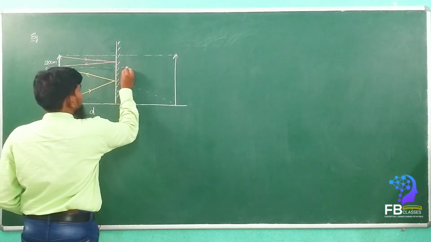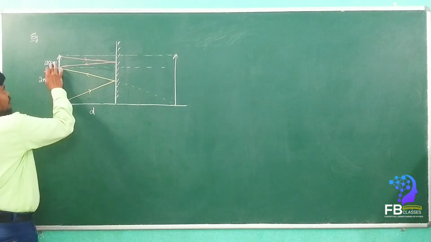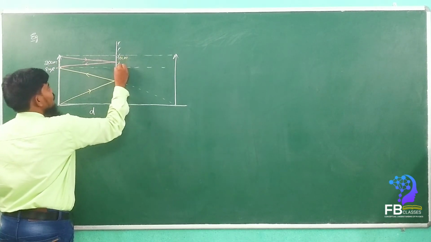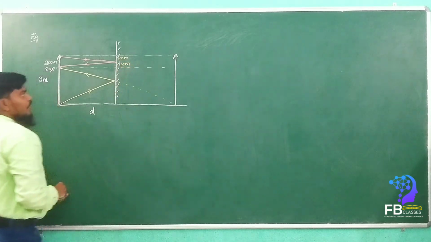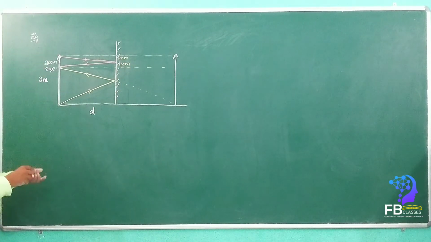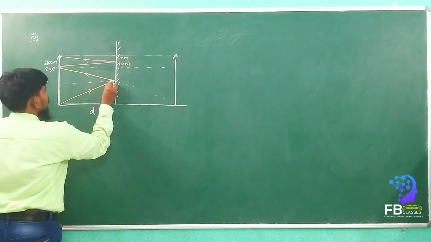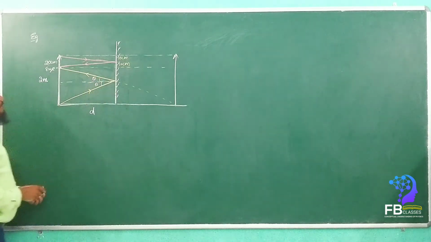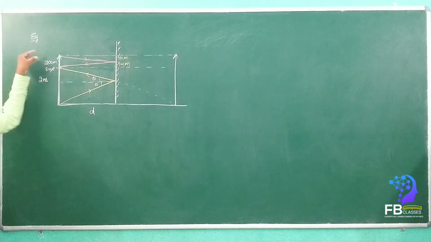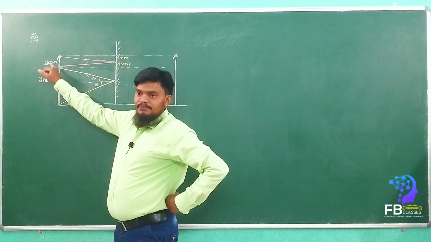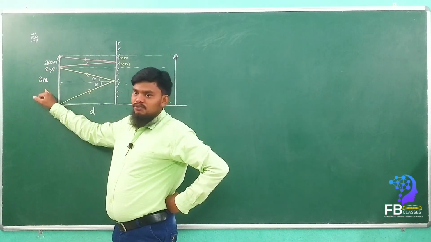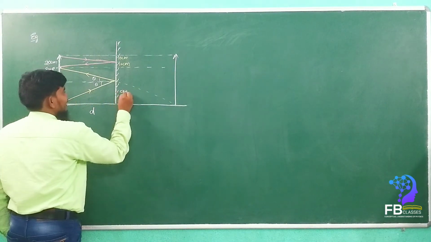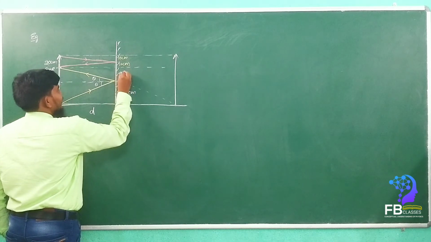Now see here, how much is this value, my dear? This is 20 centimeters. That means this is 10 centimeters, this is 10 centimeters, this also 10 centimeters. Now the 20 centimeters is gone. Now here these are congruent triangles, right? So this is theta, this is also theta. Of the 2 meters, 20 centimeters is gone. How much remains? 1.8 meters. Half of 1.8 meters is 90 centimeters. So this is 90 centimeters and this is also 90 centimeters.